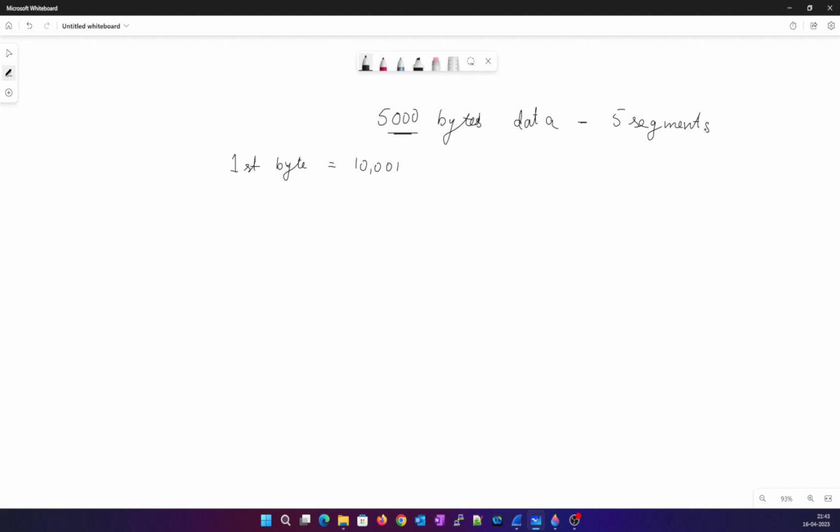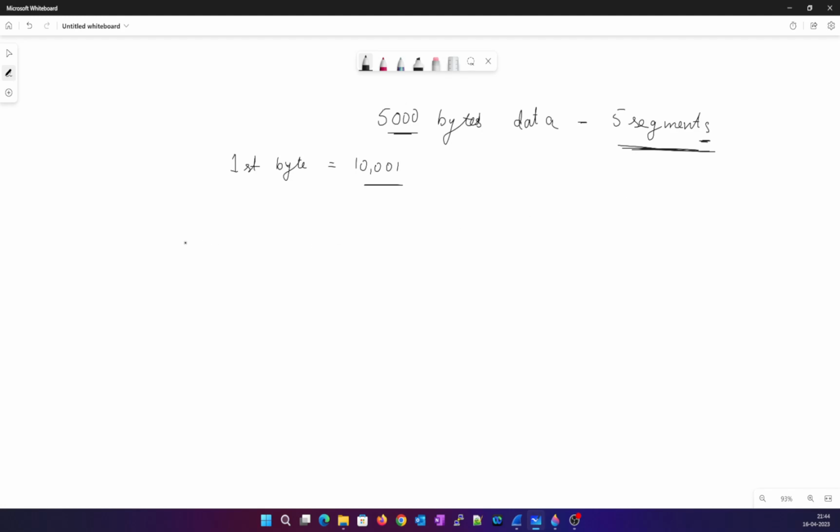So this is the question. Let us understand it once again. There's a TCP connection, and 5,000 bytes of data is supposed to be sent in 5 segments. The sequence number of the first byte in this data transfer is 10,001. What will be the range of sequence numbers in these 5 segments, and what will be the sequence number of the first byte in each segment? Okay, let us understand that.